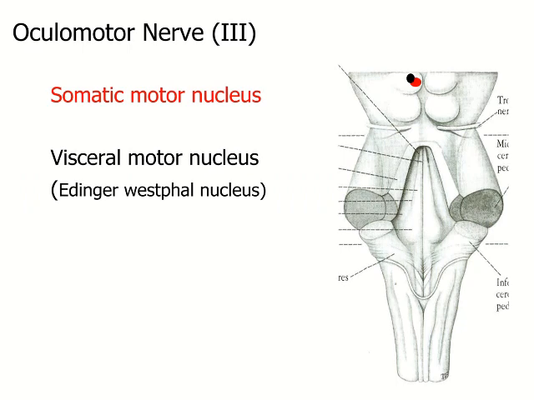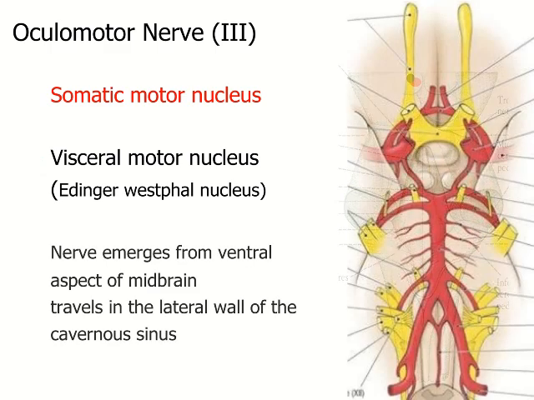Third cranial nerve, oculomotor nerve. The oculomotor nerve has two types of nuclei, the somatic motor nucleus and the visceral motor nucleus, or the Edinger-Westphal nucleus. It is also called the accessory oculomotor nucleus. And both these nuclei lie at the level of the superior colliculus of the midbrain.